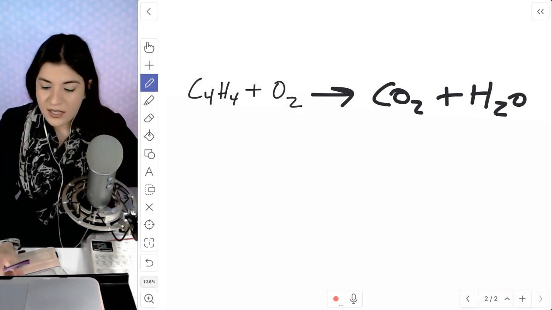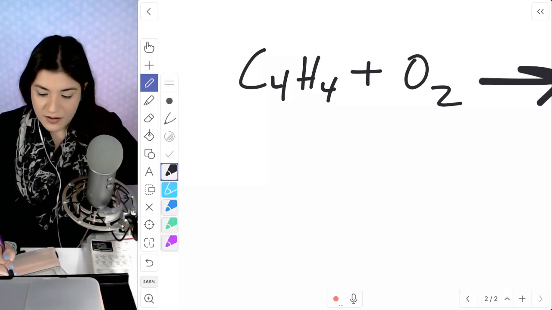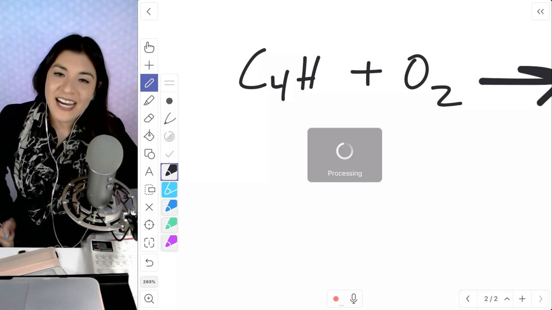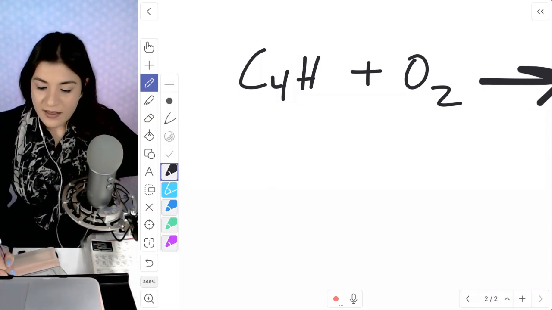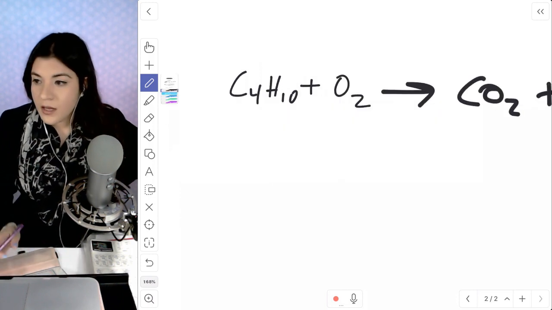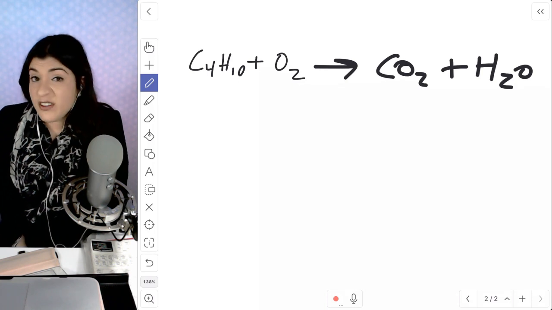It's C4H10. Don't worry about how I knew that, that comes later on in organic chemistry. There's a formula for it, but that's what it should have been for butane. Okay. So now with this one, I just have to balance everything out right now.